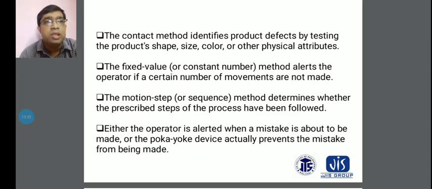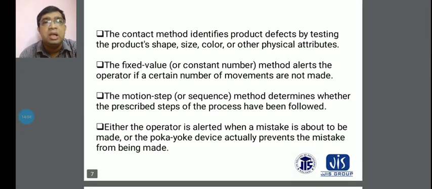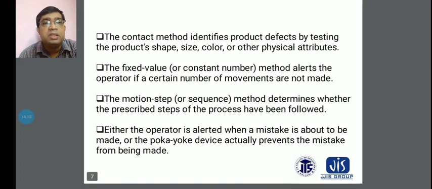Method alerts the operators if a certain number of movements are not made, during this fixed value. Your fixed value is a constant number that you give, like 20 or 30. Another thing: you have to give the mentioned steps or sequence. Method determines whether the prescribed steps of the process have been followed.